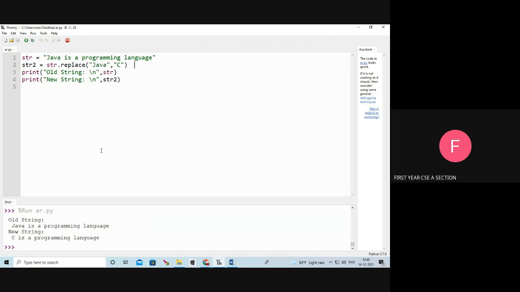So I am going to run the program. See the output. My old string is str. What is str? Java is a programming language. That is the str. New string is str2. That is, I am going to replace Java with C. So C is a programming language.